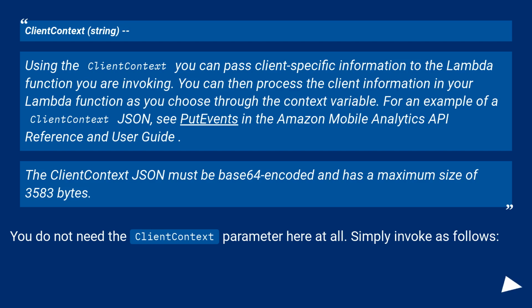For an example of a client context JSON, see PutEvents in the Amazon Mobile Analytics API reference and user guide. The client context JSON must be base64 encoded, and has a maximum size of 3583 bytes. You do not need the client context parameter here at all. Simply invoke as follows.